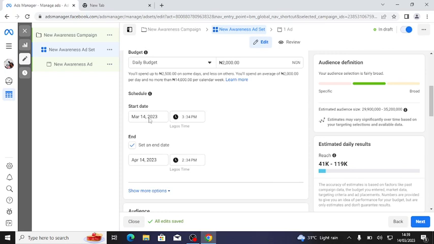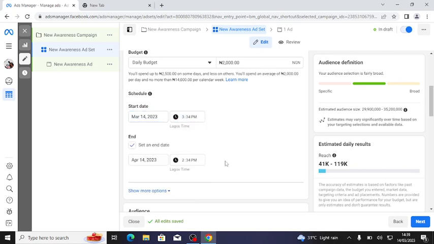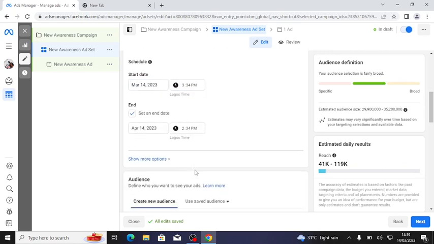Now we have the starting date, that's schedule. For example, let's say we are creating the ad today, Sunday, and you decide you want your ad to run on Saturday. Then you can set the date and time when you want it to start running, and the end date.